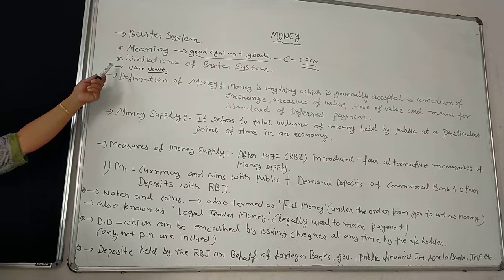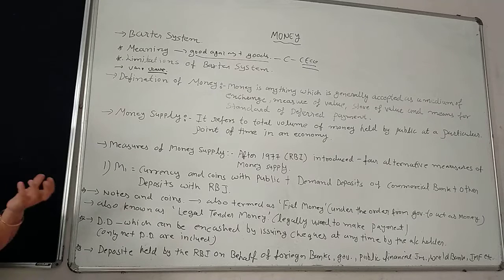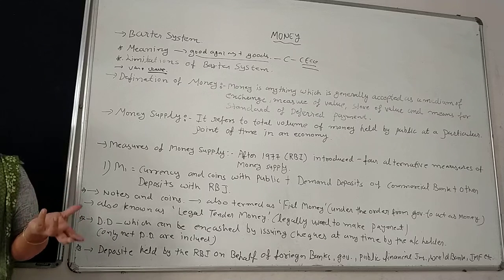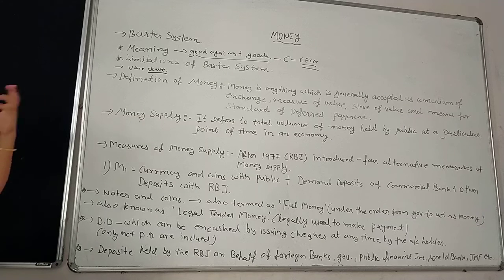The second limitation of the barter system is lack of a common measure of value. For example, wheat, rice, jowar, bajra, all types of grains: can we measure them with gold or silver? No, never. How much silver to give, how much wheat to give? We cannot measure the quantity of goods or commodity. So, lack of a common measure of value.